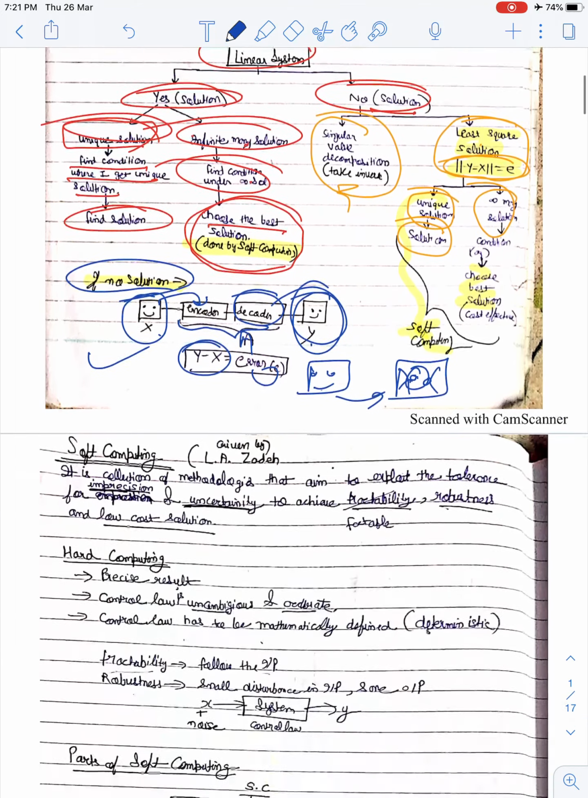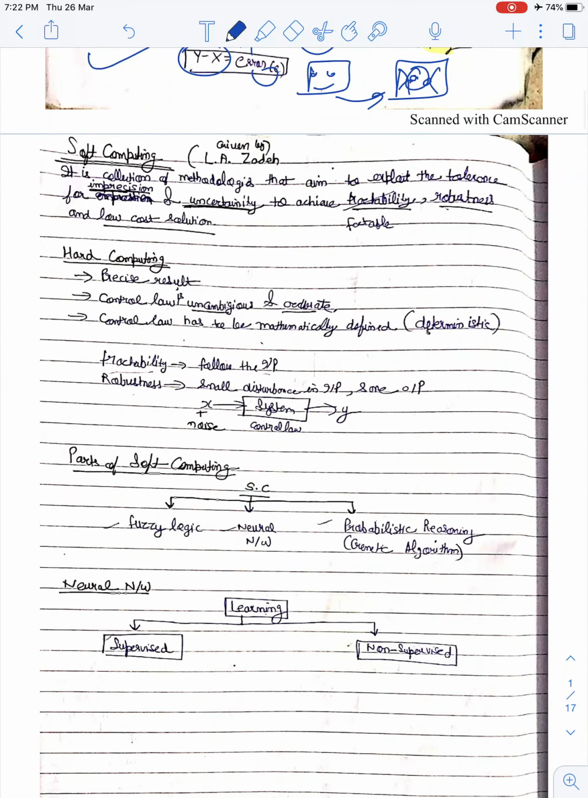Let's see next, soft computing. What is the definition of soft computing? It is given by L.A. Zadeh. It is a collection of methodologies that aims to exploit the tolerance for imprecision and uncertainty to achieve tractability, robustness, and low-cost solutions. So basically, what are tractability, robustness, and low-cost solutions?